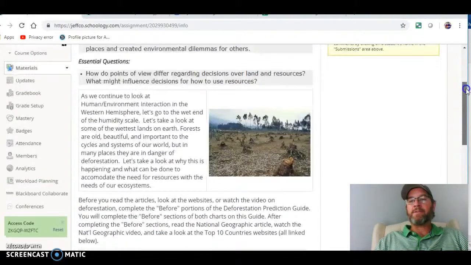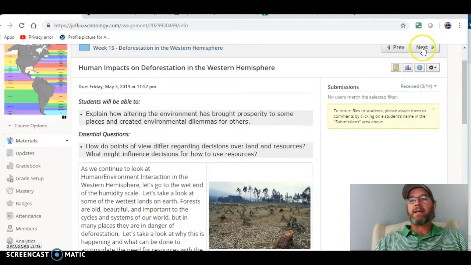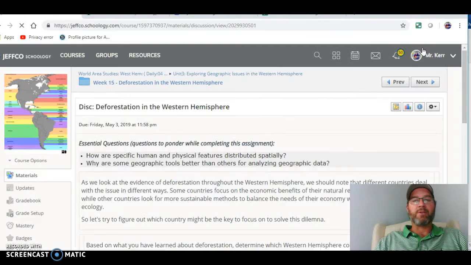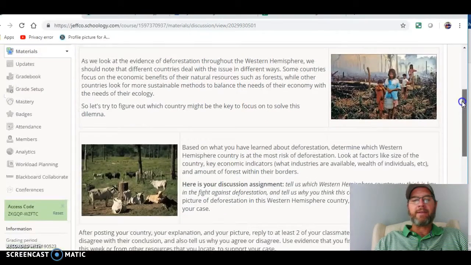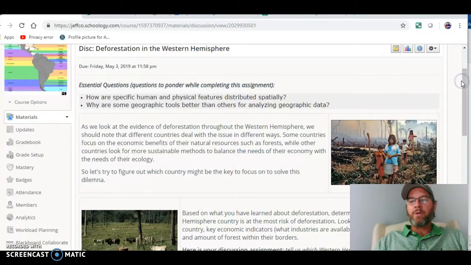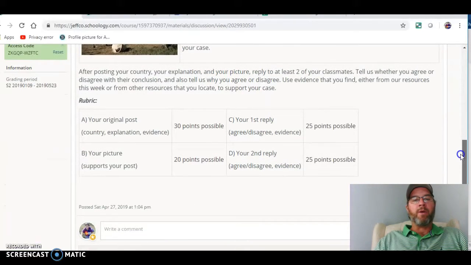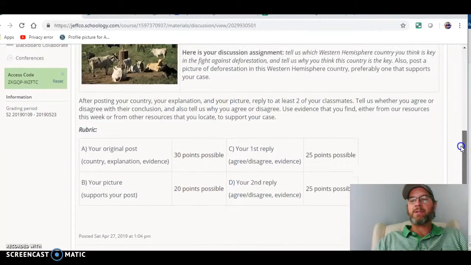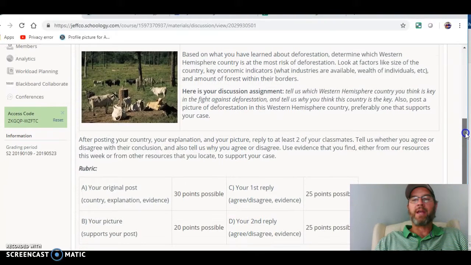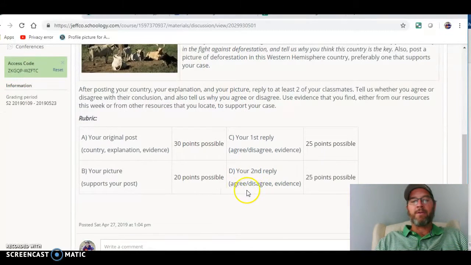So that's the first assignment, and then the second assignment is a discussion board. A little bit different this week. We're only focused on deforestation in the Western Hemisphere. Some of the countries you're going to hear about are from the Eastern Hemisphere, but what you're going to do is say which country in the Western Hemisphere you think is key in the fight against deforestation, based on what you learned in the first assignment.